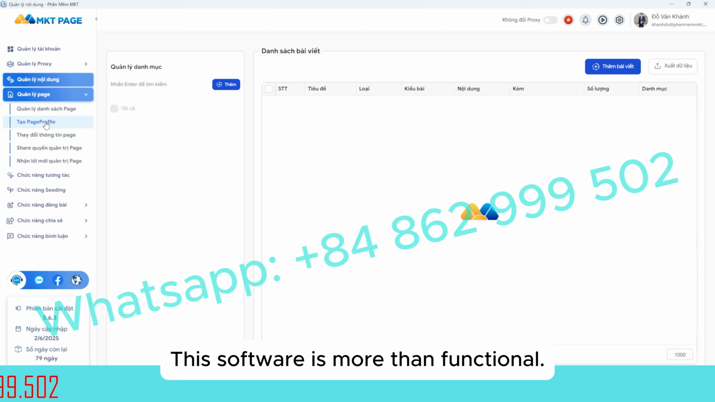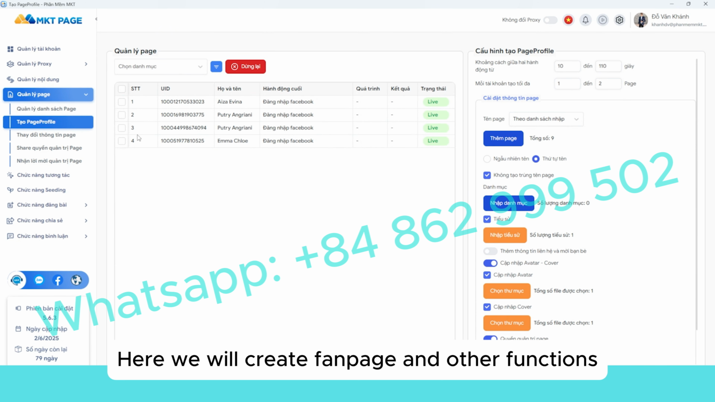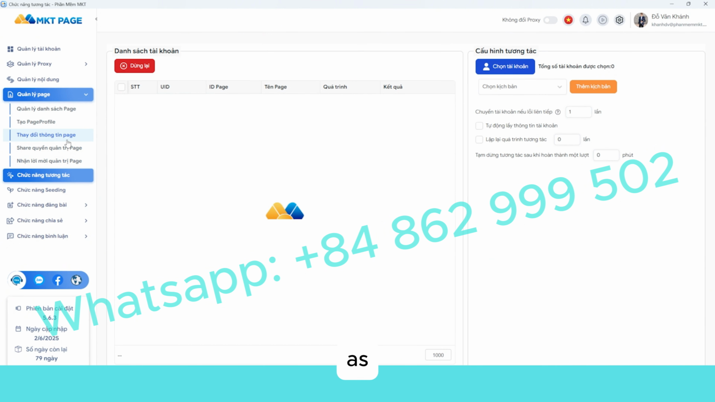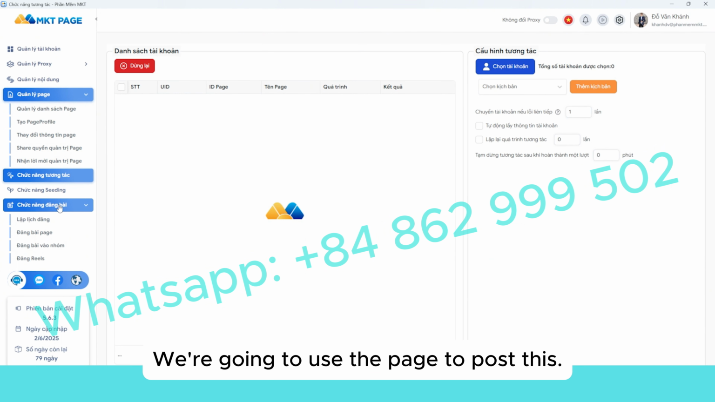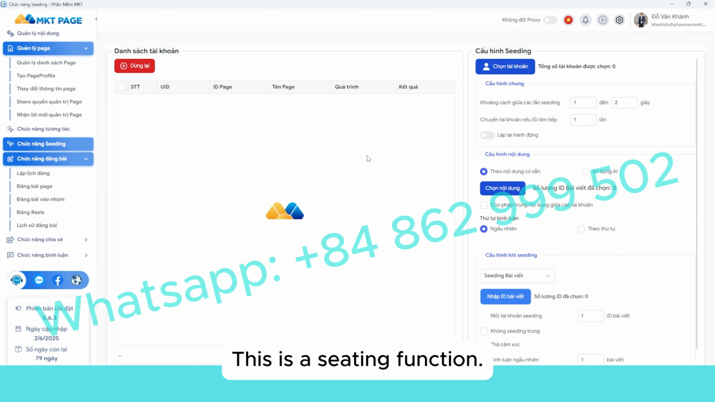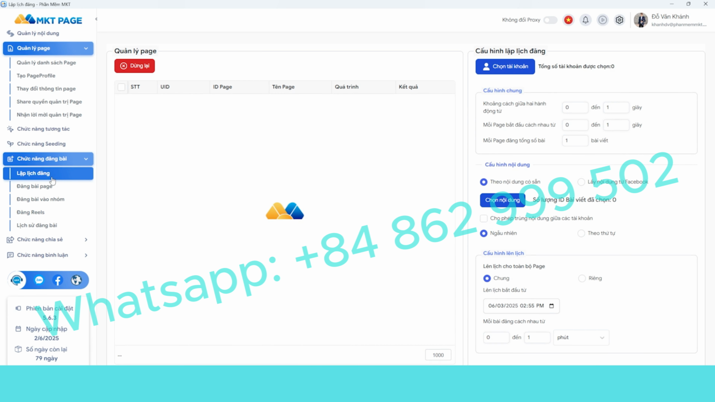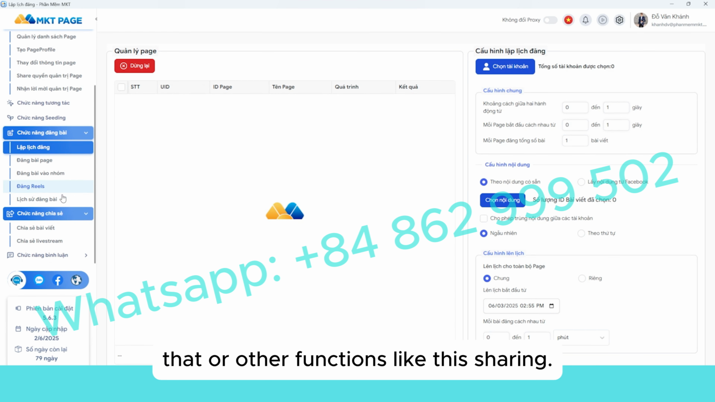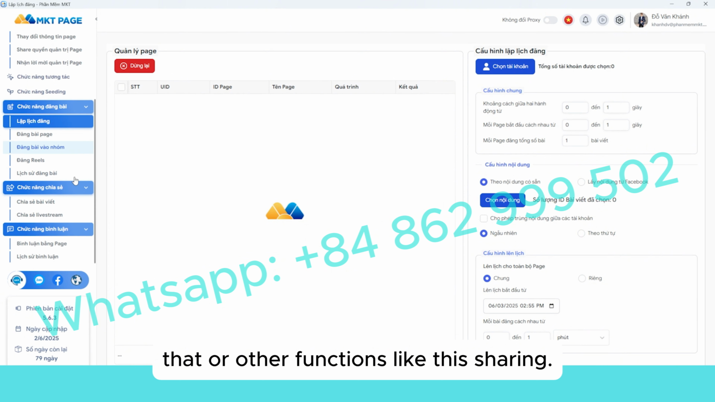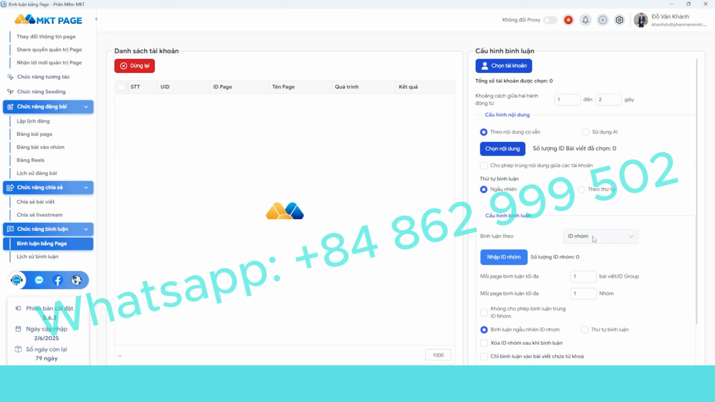This software has more functions than that, such as the function that helps us create fan pages. Here we will create fan pages and use other functions. We also use pages to post, this is a seeding function. Then we can post to groups and post on a page, feed our fan pages, and schedule posts. Other functions include sharing, and bringing fan pages into groups, for example.